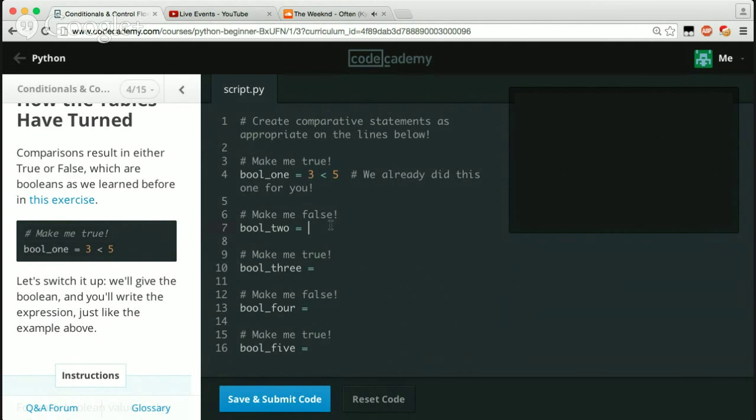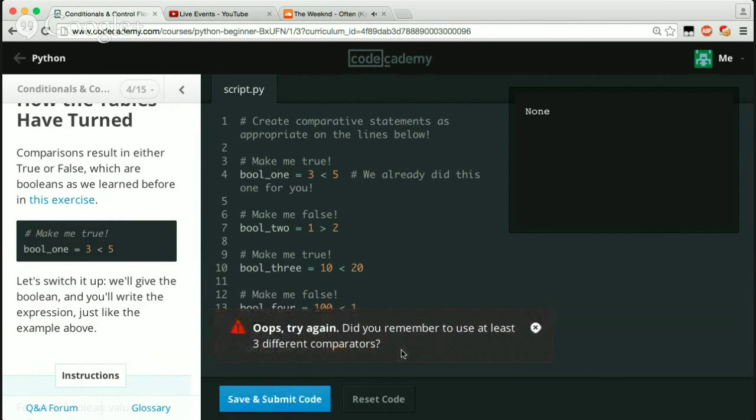Okay, cool. Make me false. We'll just say 1 is greater than 2, which obviously that's false. Make me true. We'll just say 10 is less than 20. Make me false. 100 is less than 1. Make me true. 100 is greater than 1.